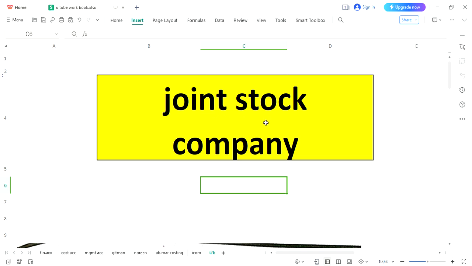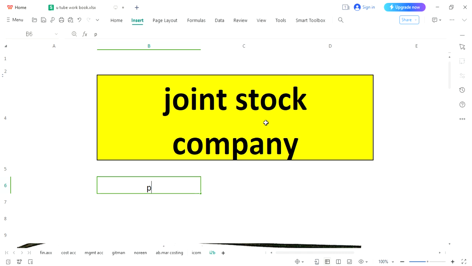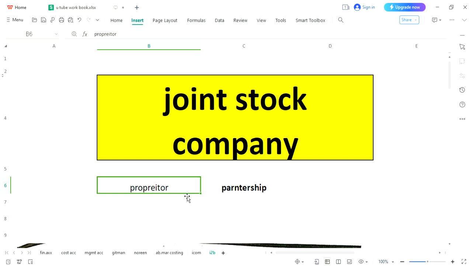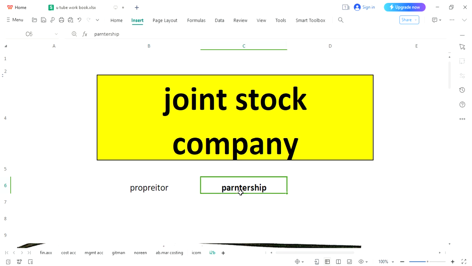We have already understood proprietorship, where there is only one owner. Then we have discussed partnership, when several partners decide to accumulate their investment to run a business. In both cases, owners are within the business. In case of a proprietor, the single person would be considered the owner. And in case of partnership, all the partners, let's say two, three, four partners, all four would be considered the owners.